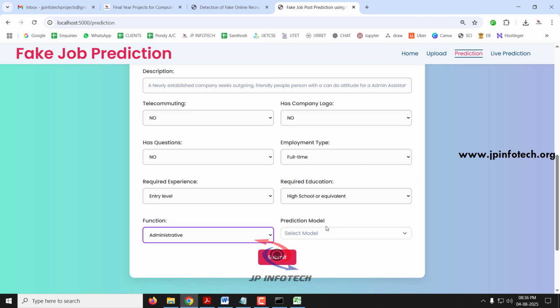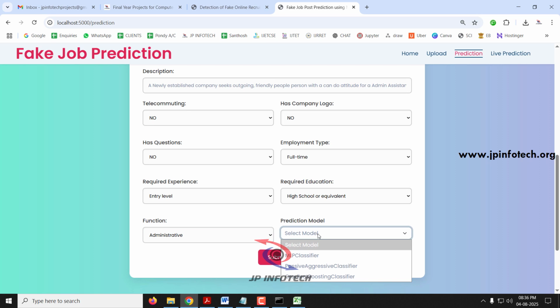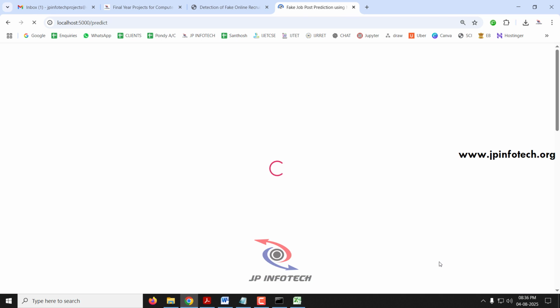And now finally you need to select the model which you want. Here we have trained with three models: MLP classifier, passive aggressive classifier, and gradient boosting classifier. The final K nearest neighbor is for the live prediction. So for this part you will have three different models. I will show you all the cases. So first let me select the MLP classifier and click submit.